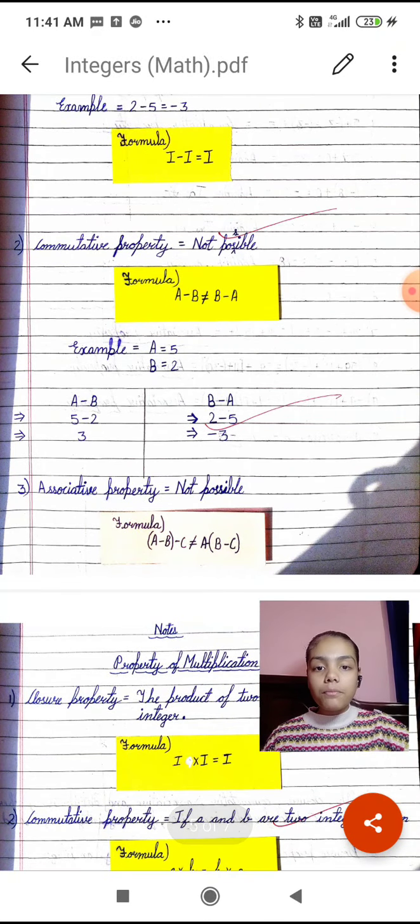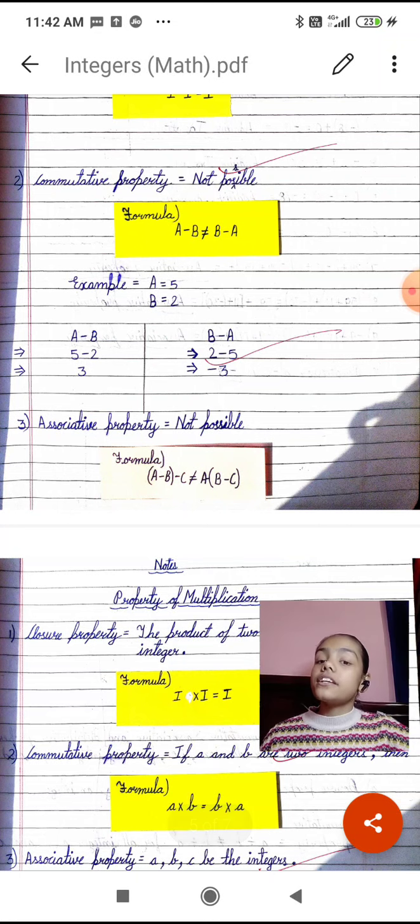Second is commutative property. It is not possible in subtraction because we can take an example like 5 minus 2 is equal to 3, because there is no minus sign as 2 is not greater, 5 is greater. Second, there is b minus a. So 2 minus 5, the answer will be minus 3. Here the bigger digit is 5, so we have to put the sign of minus 5.